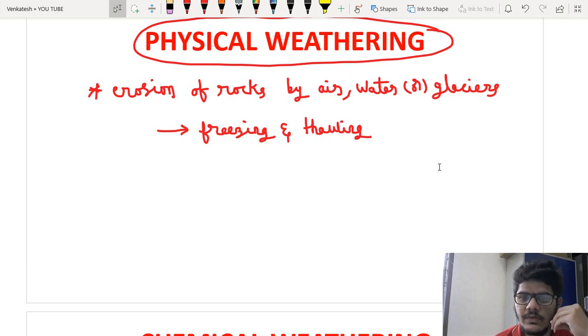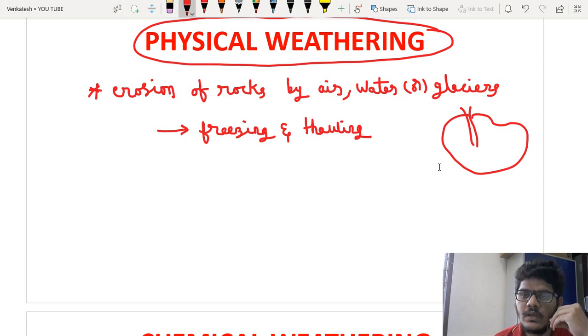For example, this is a rock. In the rock there may be some weak areas, so we can say voids. If rainfall happens at this place, then this water penetrates into the rock.